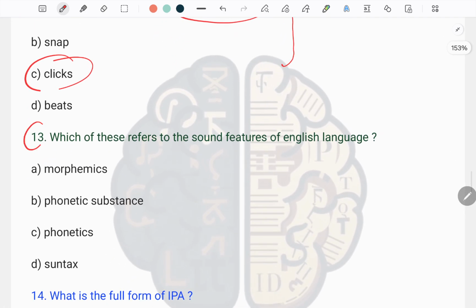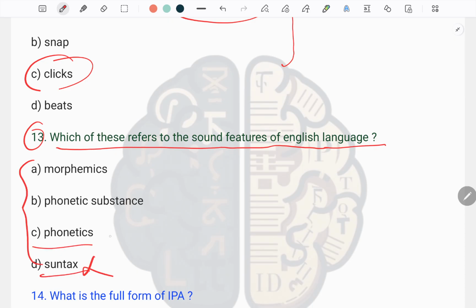Next we have question number 13. Question number 13 talks about which of these refers to the study of the sound feature of the English language. We have syntax, this is the wrong one. We have phonetics, phonetic substance and morphemics. So here let's discuss one by one.